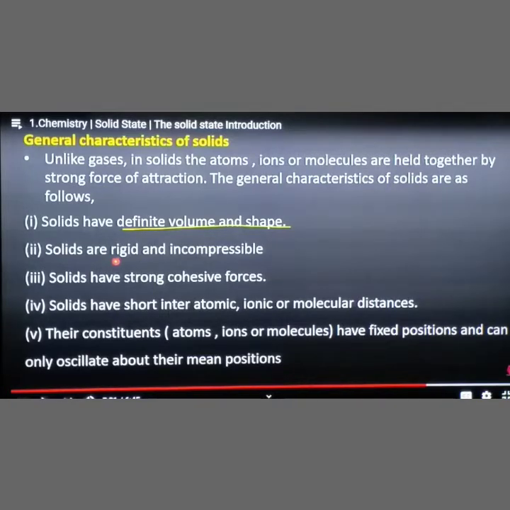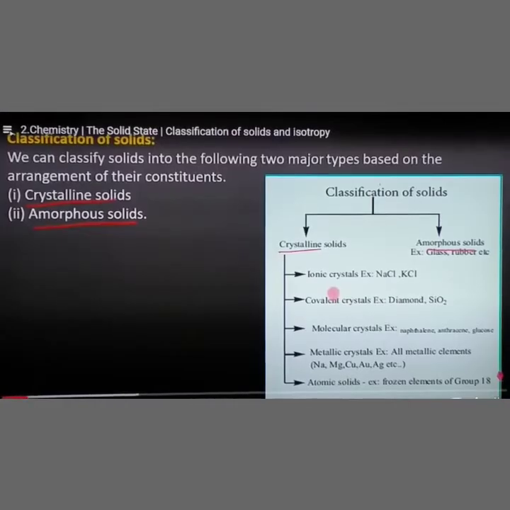Next we are going to see the classification of solids. Depending upon the arrangement of their ions and atoms, solids are classified into two main types: crystalline and amorphous solids.